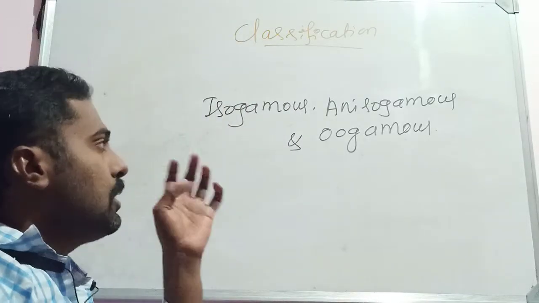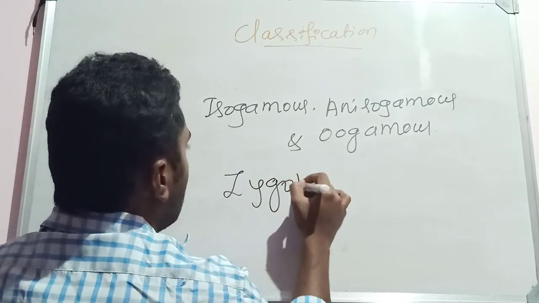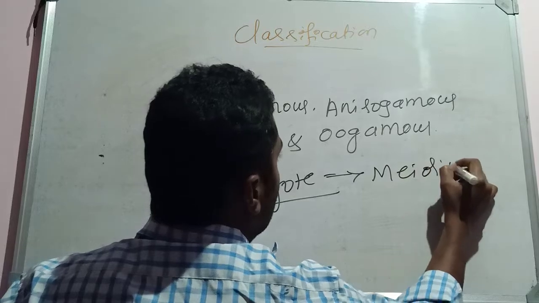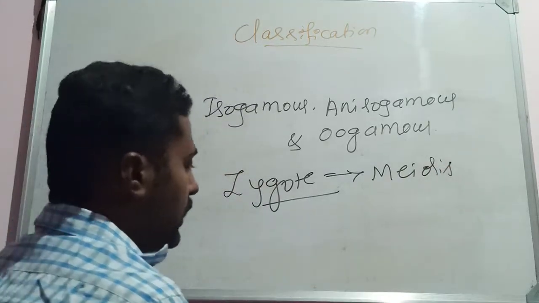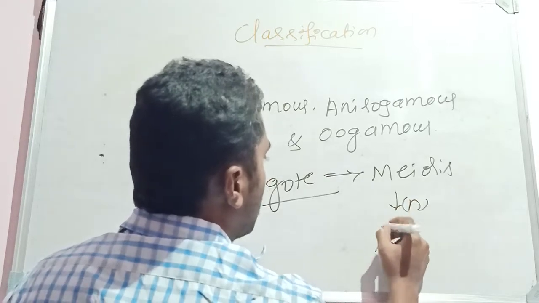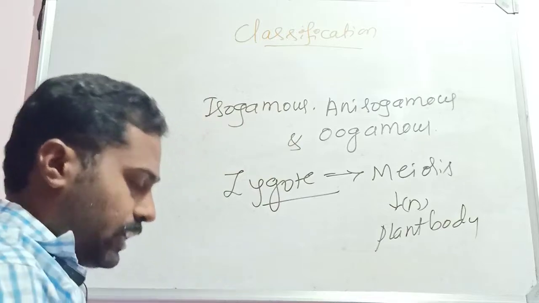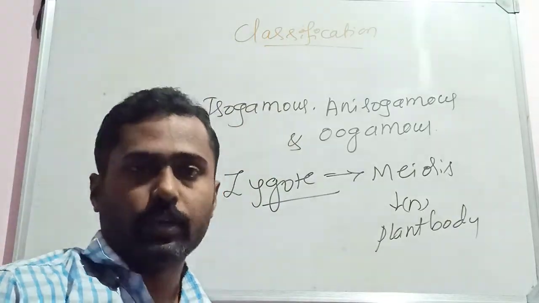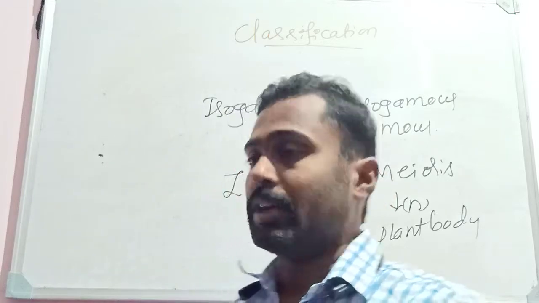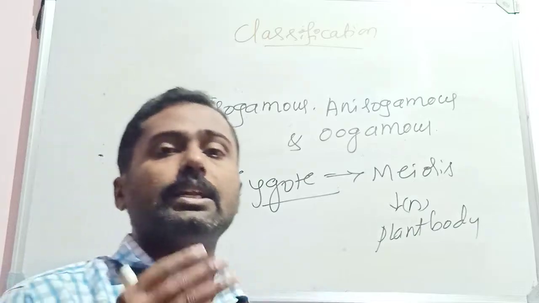Once the zygote is produced, the zygote undergoes meiosis, and it results in the formation of a haploid plant body. So this is about the general characters of Chlorophyceae. They are commonly known as green algae. Their main pigment is chlorophyll and the reserve food material is starch.